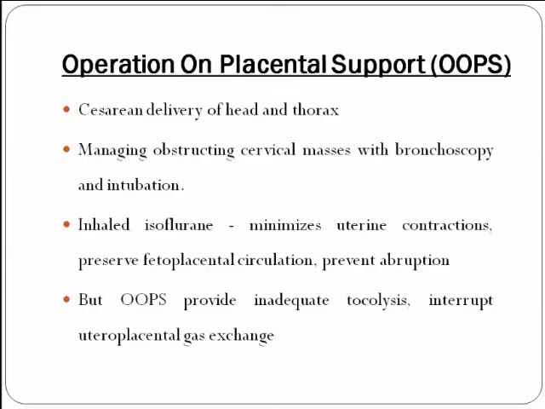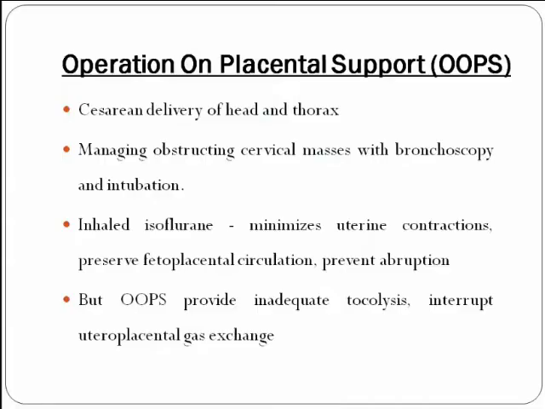Coming to a few fetal procedures, EXIT and operation on placental support. The operation on placental support is a cesarean. In this, we do cesarean delivery of the head and thorax, followed by managing the obstructing cervical masses with bronchoscopy and intubation.